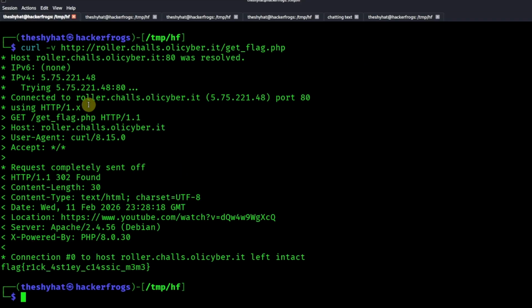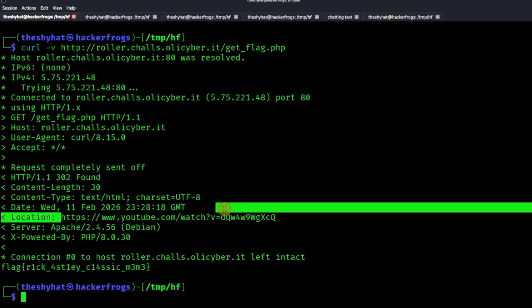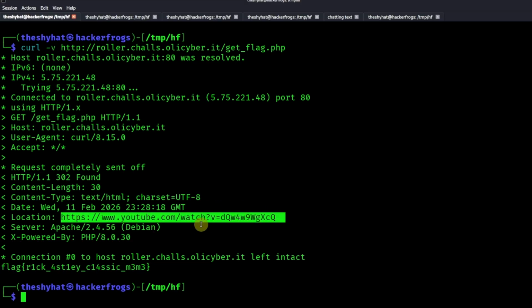And we see what happens when we make our web request is that when we try to access this page, it responds with a 302 found. So 302 means that it's going to redirect our request. Inside of the headers over here, it actually tells you where you're going to be redirected to. And it's going to redirect you to the YouTube page over here for the Rickroll video. The rest of the request actually gives you the flag. So the flag is Rick Astley classic meme.